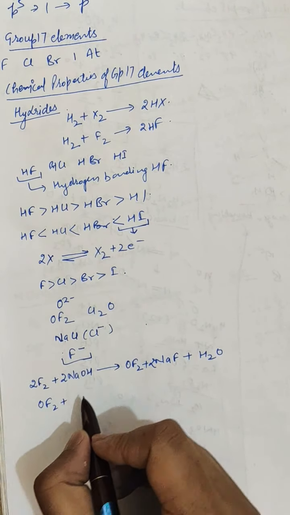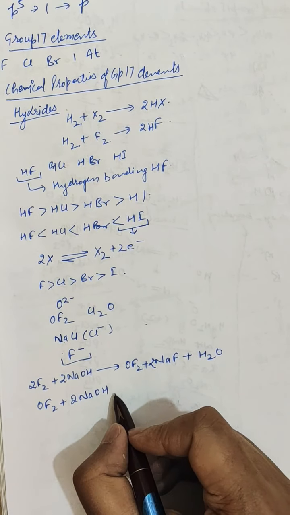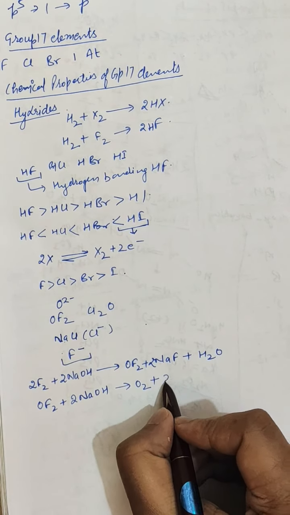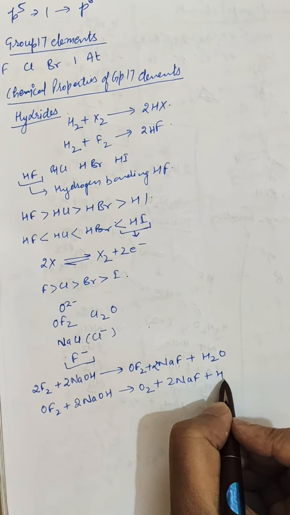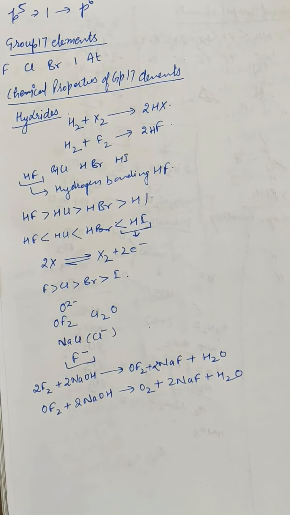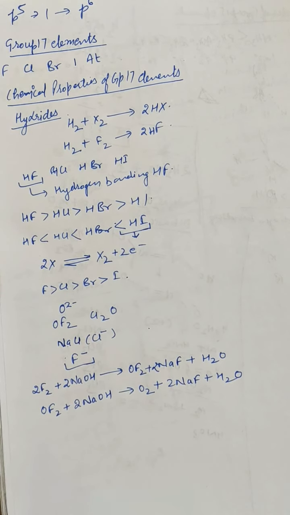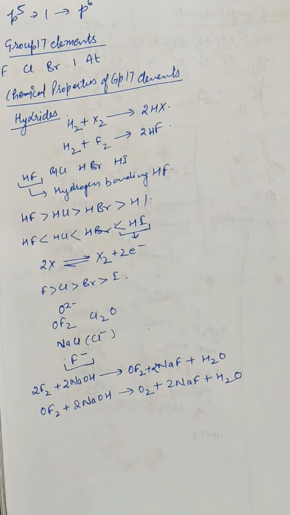OF2 plus 2NaOH results in the formation of oxygen plus 2NaF plus H2O. Further, the structure of OF2: OF2 is a V-shaped structure with an FOF bond angle of 103 degrees. The structure can be easily explained on the basis of sp3 hybridization of oxygen. Two sp3 hybrid orbitals of oxygen overlap with the 2p orbital of two fluorine atoms forming O-F sigma bonds. Because of the sp3 hybridization of oxygen, it adopts tetrahedral geometry in which two positions are occupied by a lone pair of electrons.